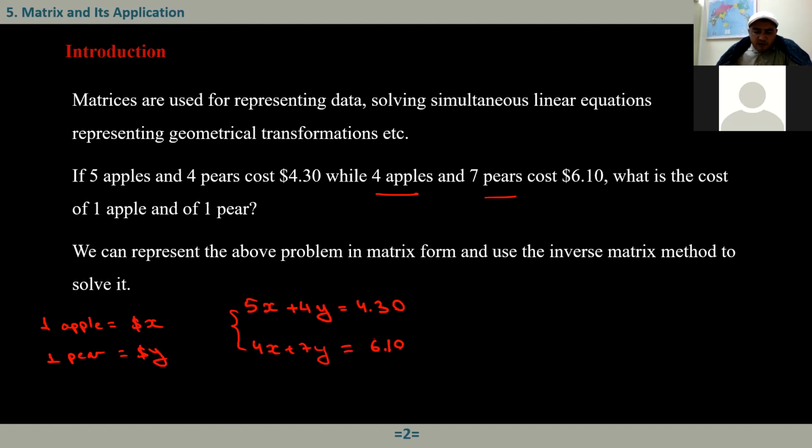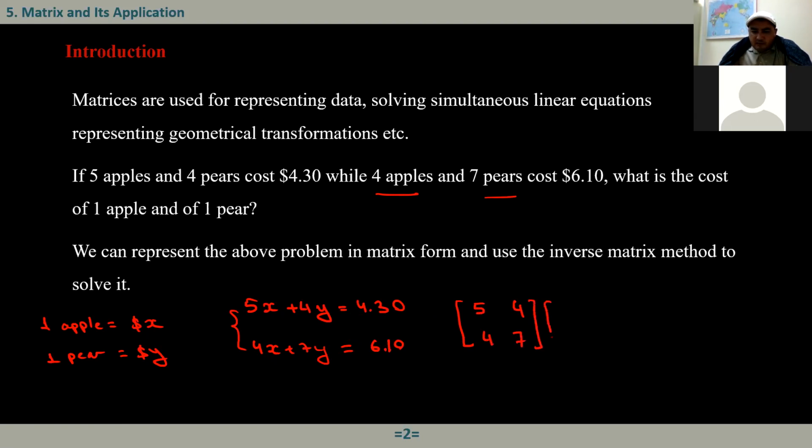Now, in a very compact form, how can I write this using a matrix? Here we have 5 times x and 4 times y, and here we have 4 times x and 7 times y. I can write it as a product of two matrices like this. If I write the coefficients of x and y, here we have 5 and 4, and here we have 4 and 7.